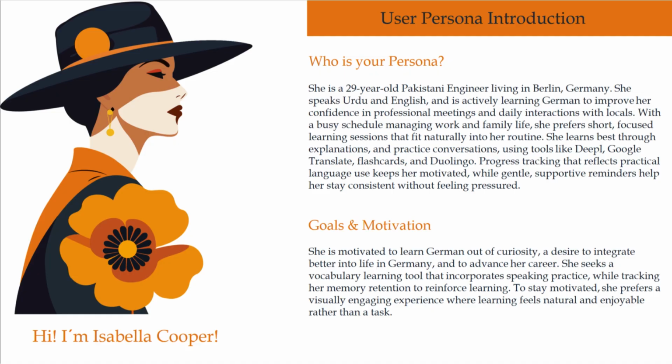Her name is Isabella Cooper. Isabella is 29 years old, originally from Pakistan, and she has been living in Berlin, Germany for the past few years. She speaks both Urdu and English fluently, but German has been a challenge for her. Learning German is important for Isabella, not only because she wants to feel more confident in her daily life, but also because she wants to perform better in professional meetings and advance her career in IT.